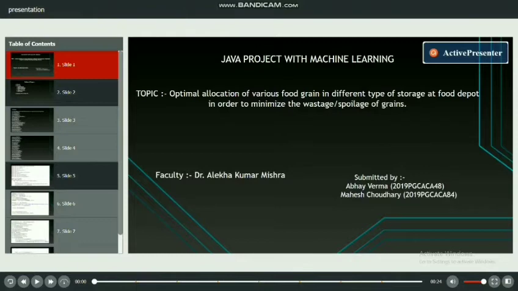The problem statement of this project is that food grain waste is a huge problem in India, which is now hard to ignore in today's world. Mostly food grain is wasted at the end of seasons. Our application helps the farmer find the best time to sell without wasting the grain.